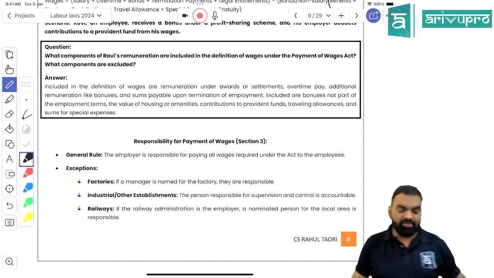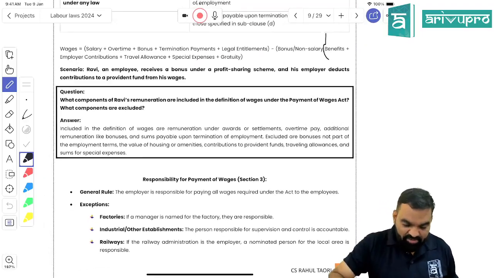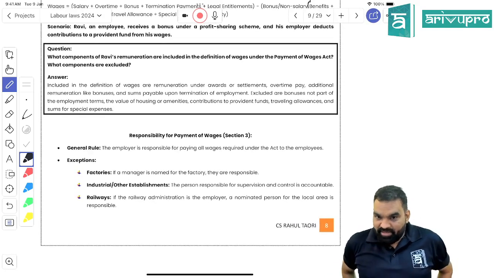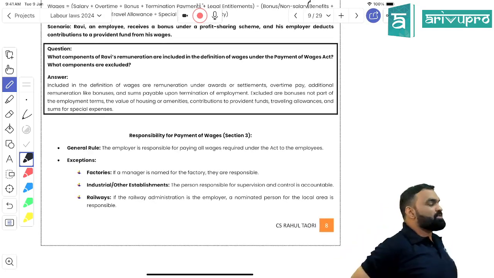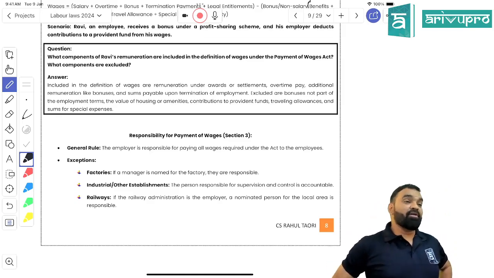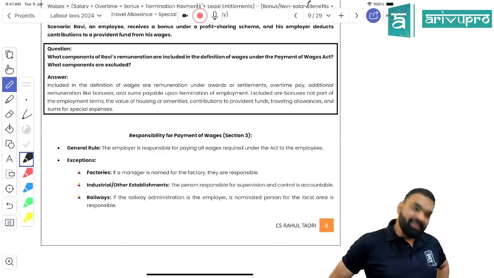Now, who is responsible to pay the wages? Now, I am teaching you section 3. Tell me the answer. Who is responsible to pay the wages? The employer. And if the employer dies, then the legal representative.